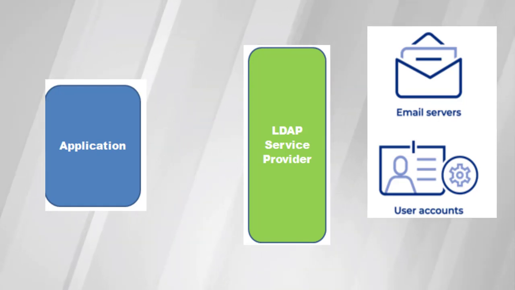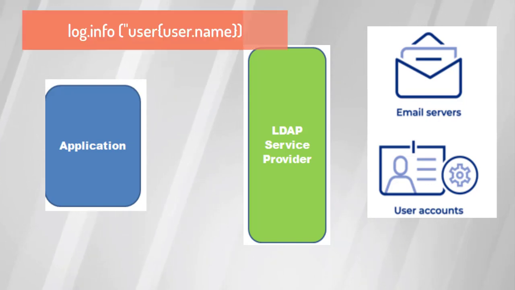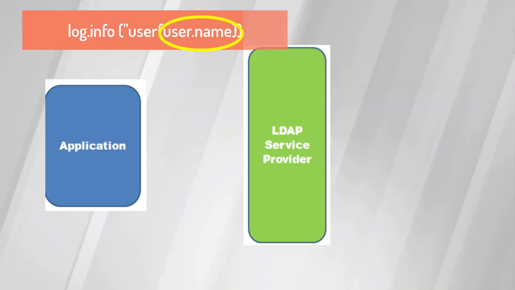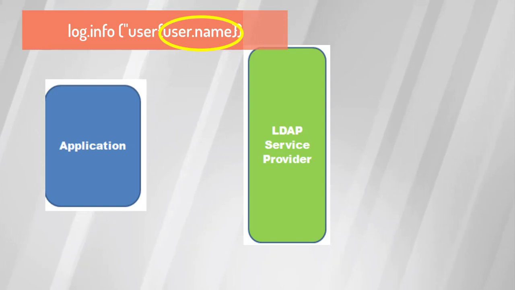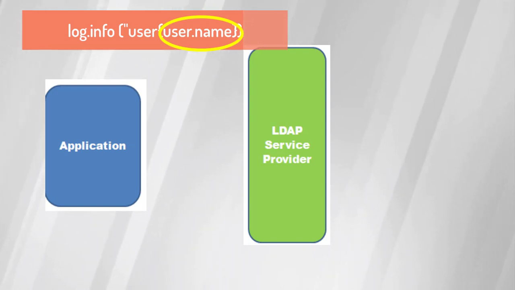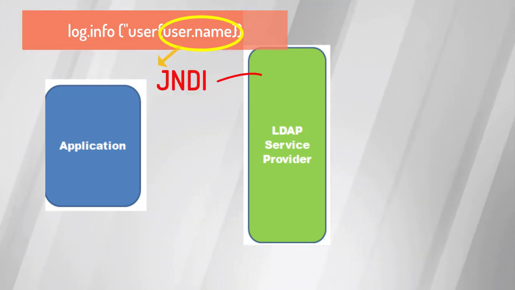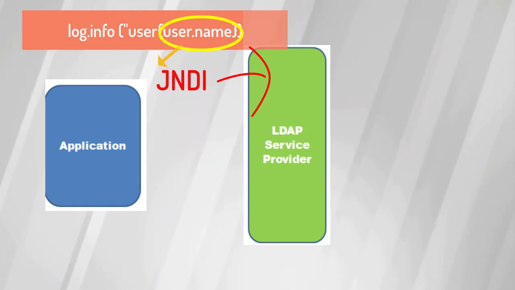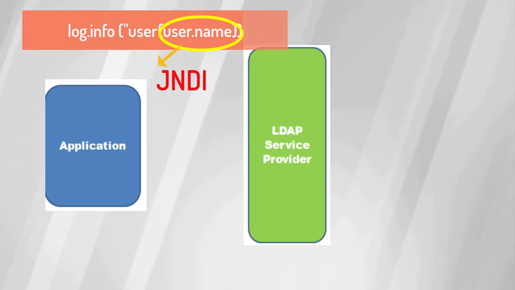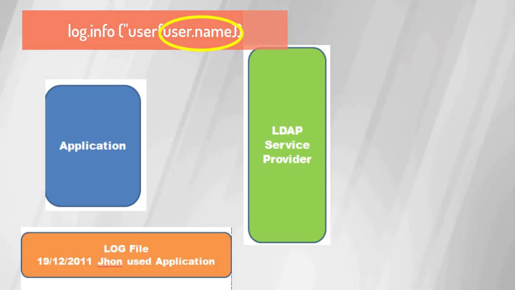Now, what happened here is, suppose you have a log line like this. Here user.name is an object which comes from the payload. If the user entered name is, say, John, as this application is logging each and every activity that happens on it, then JNDI looks up this information in the LDAP server. If it gets information about John, then that username is actually logged in the log. So that is how information is logged in a log file.